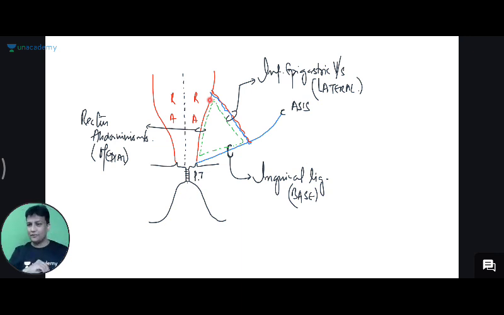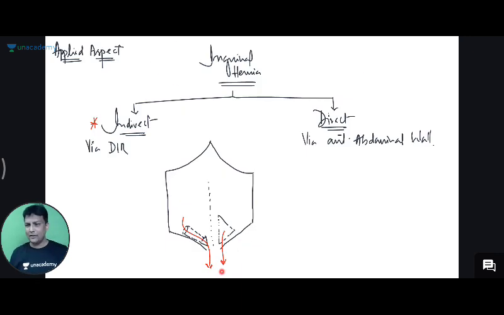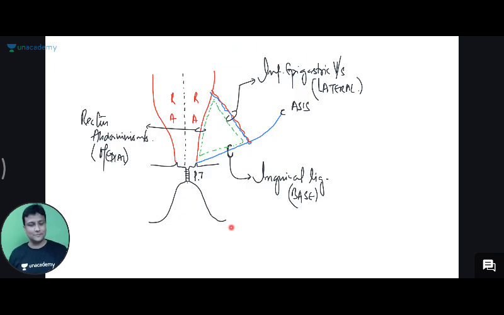And to avoid that confusion only, I have given you this diagram, sir. I think that will never make you confused here, sir. If the hernia is occurring via the deep inguinal ring, that is nothing but the indirect one. And if it is directly through the anterior abdominal wall, piercing through the anterior abdominal wall, it's direct. And that is exactly through Hasselbalch's triangle. Along with that, this is also done.